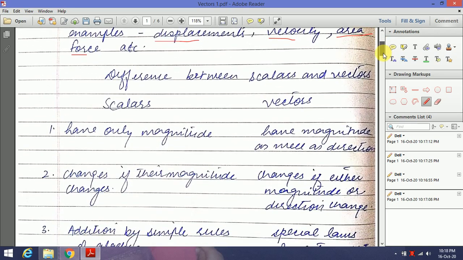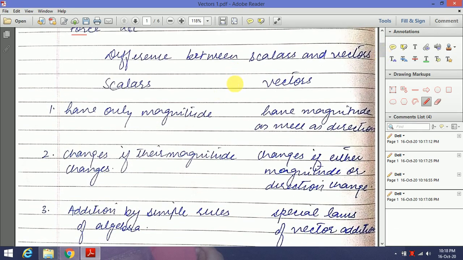Now let us see some of the differences between the scalar quantity and vector quantity. So what are these differences? Scalar quantity and vector quantity. Scalar quantities have only magnitude, no direction. Vector quantities have magnitude as well as direction.